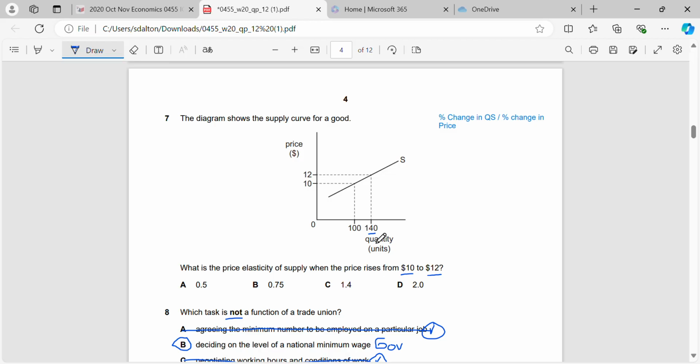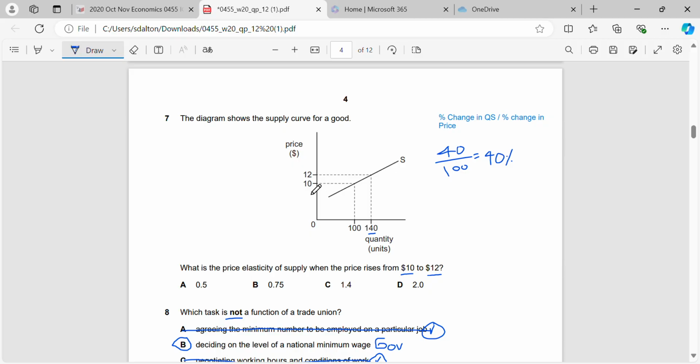How much has it changed by? It's gone from 100 to 140. So that is 40 divided by 100. And what does that give us? That gives us 40% for the percentage change in QS.